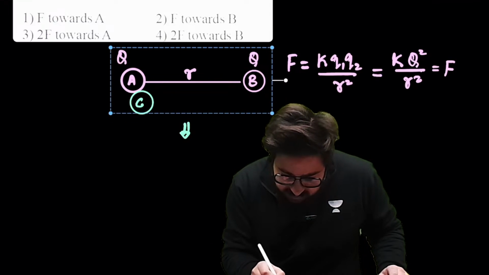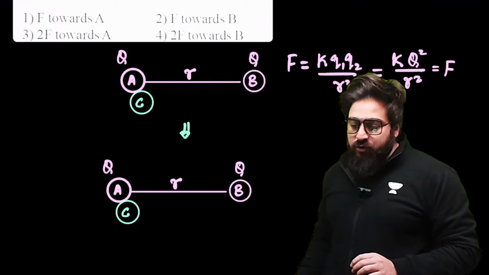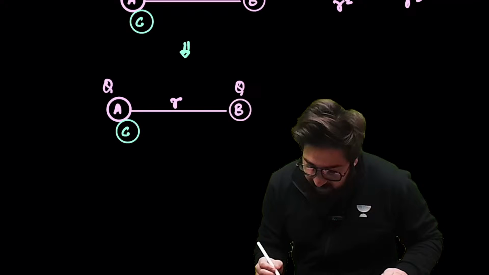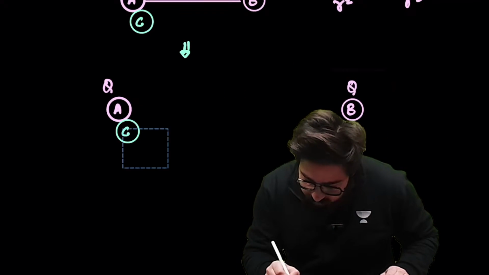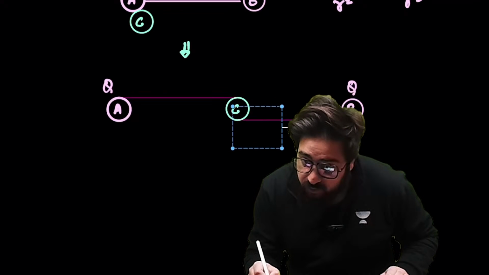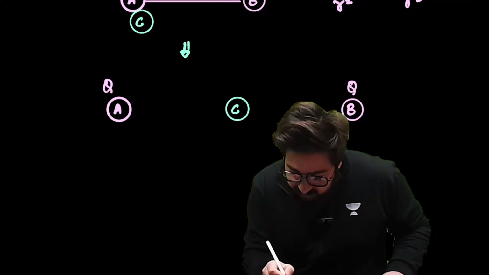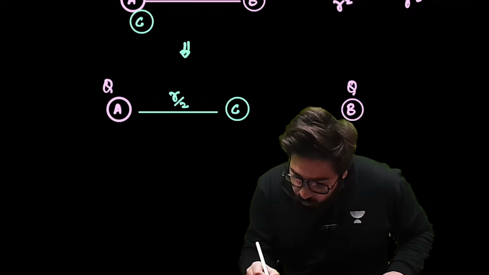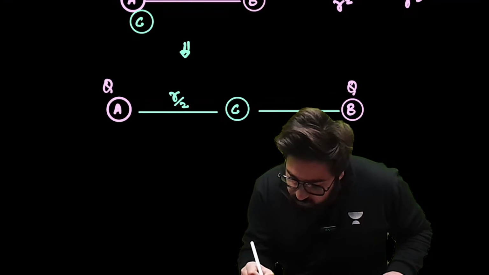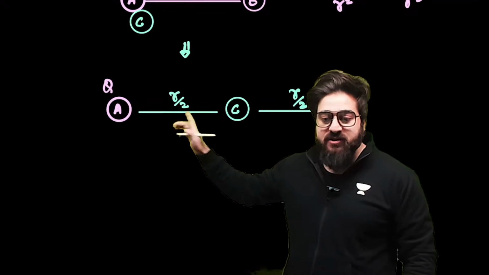Let me make it something like this. Let me copy paste it over here. So we are placing this particular sphere at the midway. So where is the midway? I'll just tell you. Take this particular sphere and place it over here. This is the charge which is placed at the midway. Now, my dear friends, what is this distance? This distance is R by 2. And what is the distance between these two? This is also R by 2 over here.